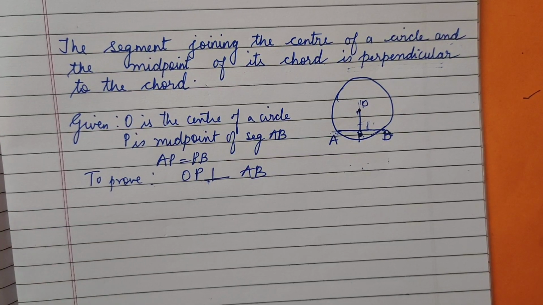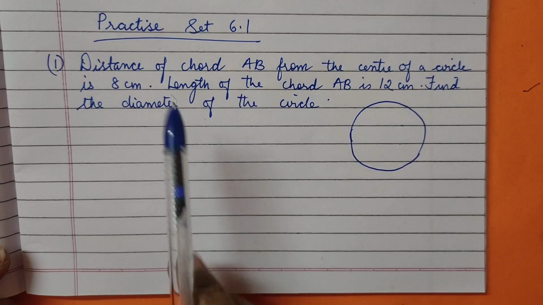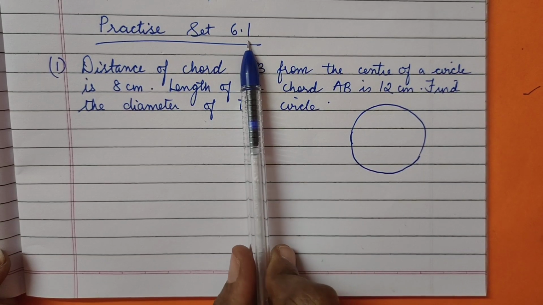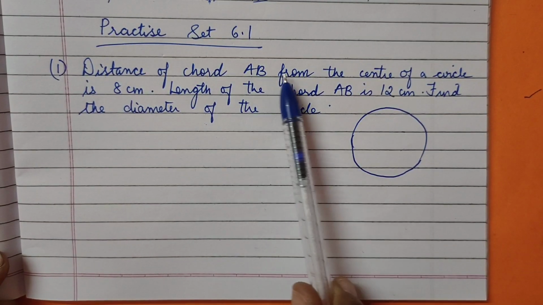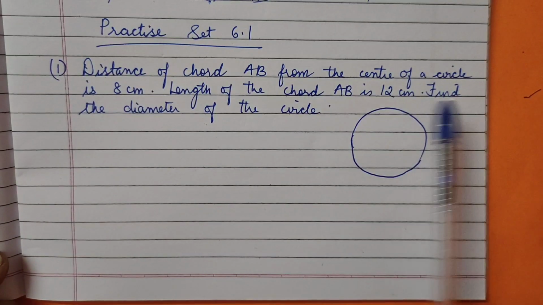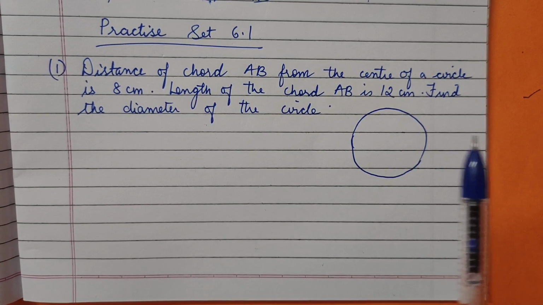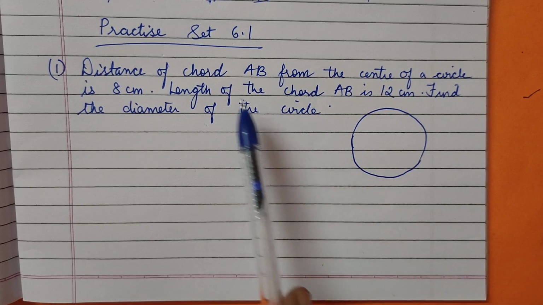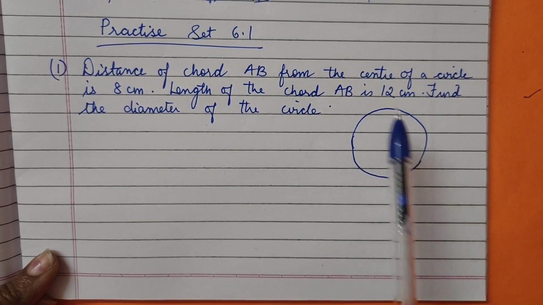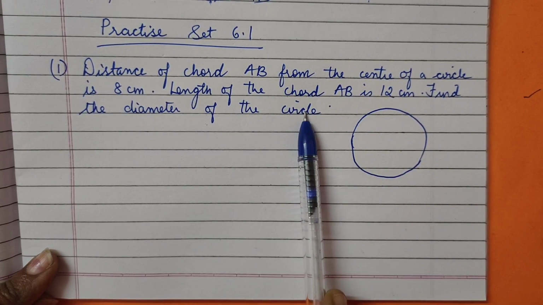Okay, with this we will start solving the sums here. Yes, we will see the first question of practice set 6.1. Distance of a chord AB from the center of the circle is 8 cm. Distance of a chord AB from the center of the circle. Okay dear. And length of the chord AB is 12 cm. And the length of the chord is given. Find the diameter of the circle.